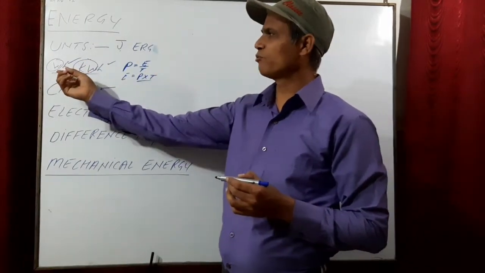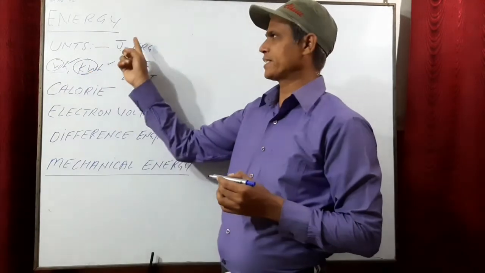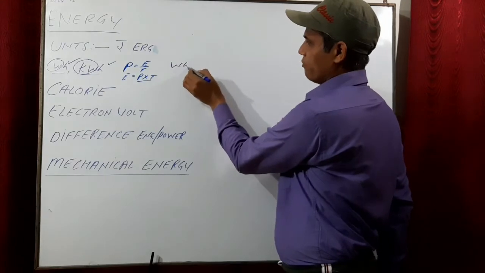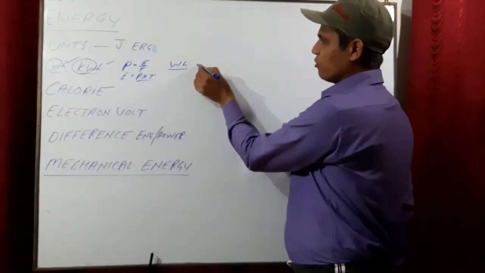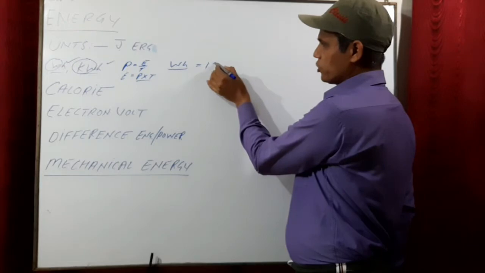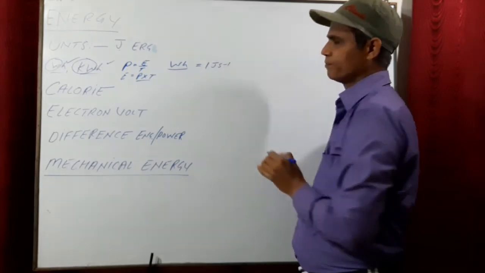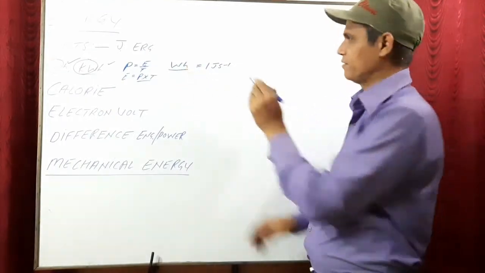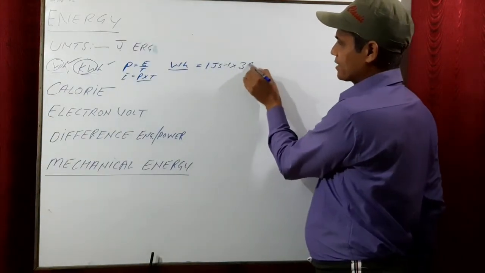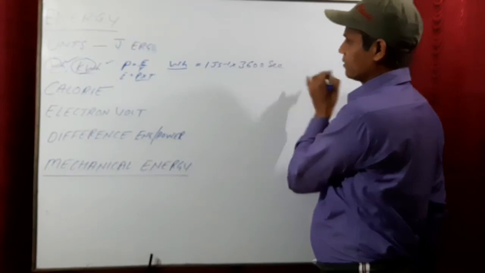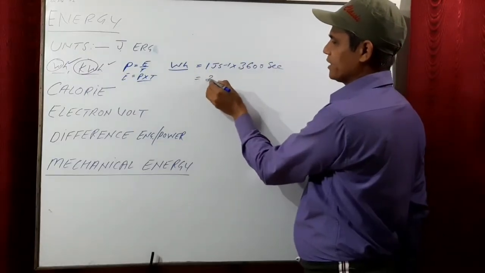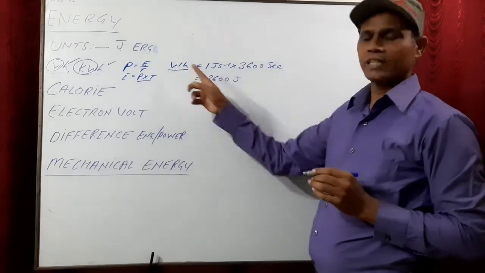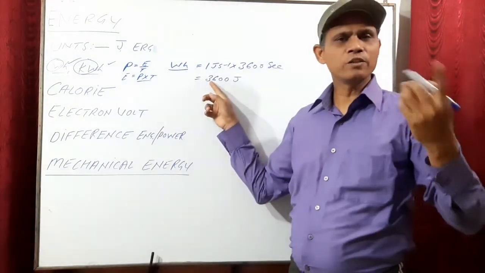Now what is the value of watt hour and kilowatt hour in SI unit, that means joule? Watt hour. You know, 1 watt is 1 joule per second, and in 1 hour there are 3600 seconds. So you have 3600 joule. 1 watt hour is equal to 3600 joule.